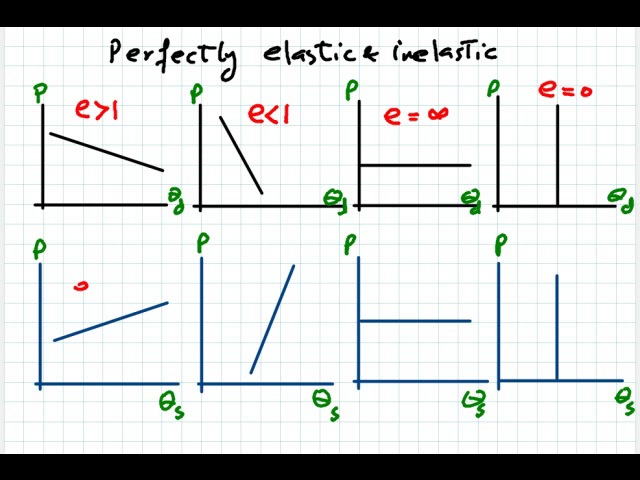Same is true for the supply curve. This is when elasticity is greater than 1. We call it elastic supply curve, and when elasticity is less than 1, inelastic supply curve. And this is a perfectly elastic supply and perfectly inelastic supply curve.